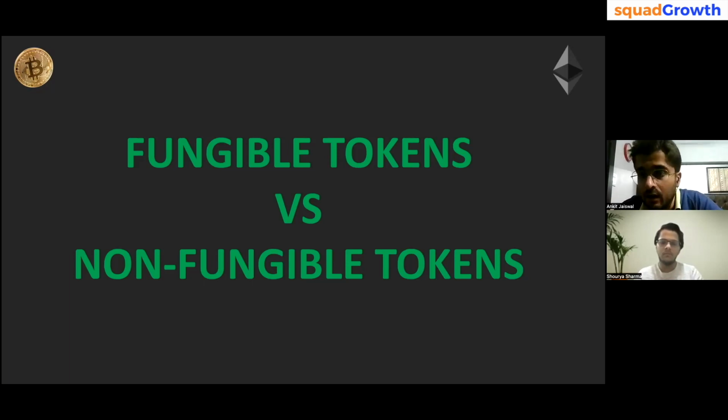If I tell Shaurya that, hey, you take my driving license, and I'll take your driving license, he won't do it because both of them are different. Or I tell him that you take my college degree and I'll take your college degree, he won't take it because we have different percentages, we are from different colleges, different courses, right? So these are called non-replaceable items or non-fungible items. And when we represent such items on blockchain with the help of tokens, those tokens are called non-fungible tokens or NFT.